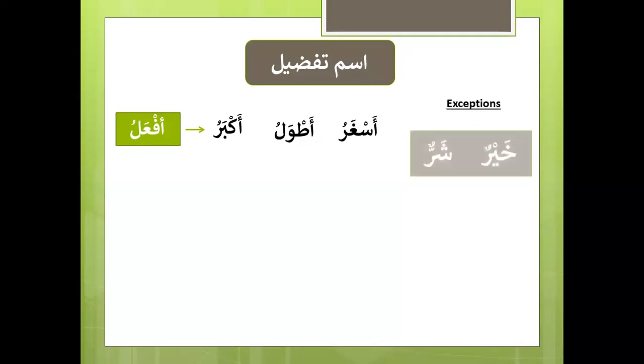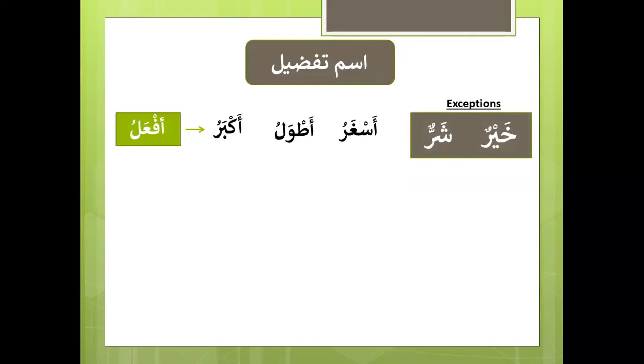Ism tafdeel always comes in the pattern of af'alu, like akbaru, atwalu, asgharu, and they are partly flexible, by the way. It can either be akbaru, akbara for nasab, akbara for jar, atwalu for rafa, atwala for nasab, and atwala again for jar. But there are two exceptions, which are khairun and sharrun. These are the two exceptions I have come across. If there are more, I would be more than happy if you can come up with them.